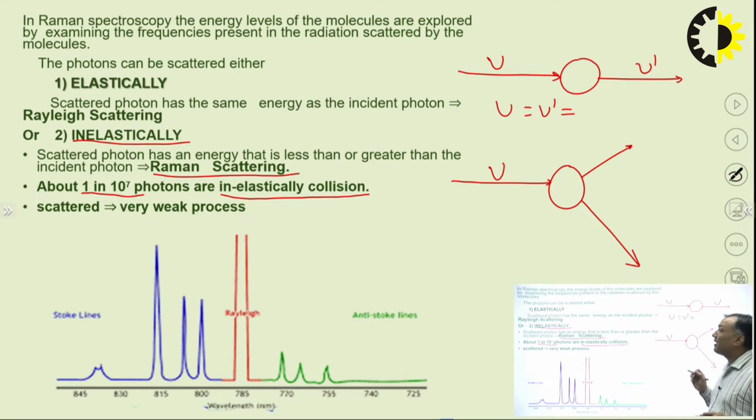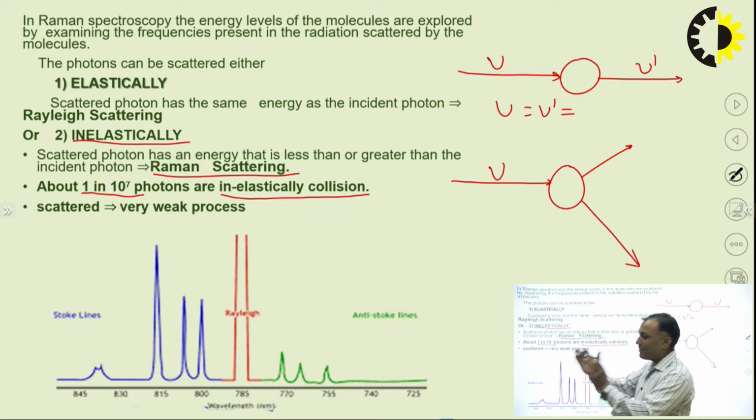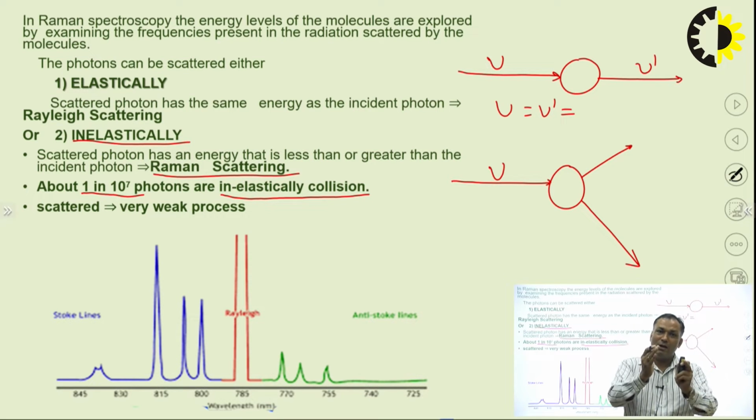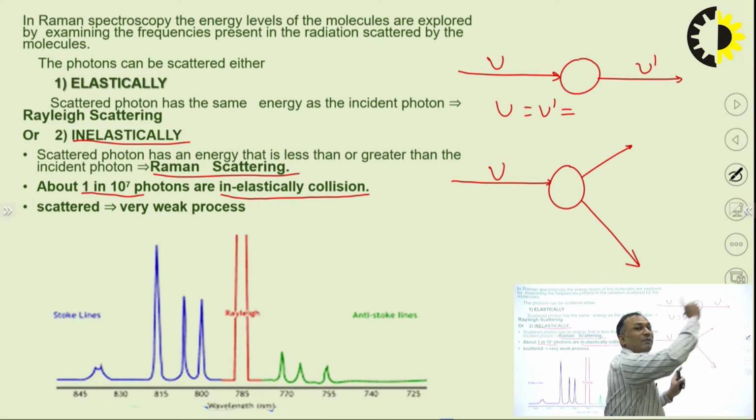They are showing inelastic collision. Meaning 10 to the power 7 times if I am falling a laser beam on a molecule, then only one time does elastic collision get converted into inelastic collision.